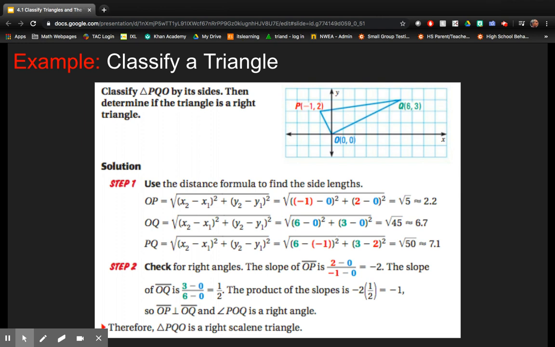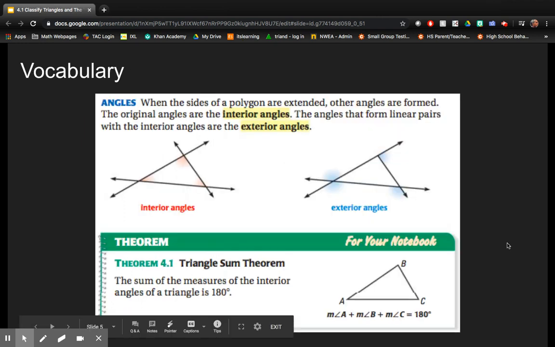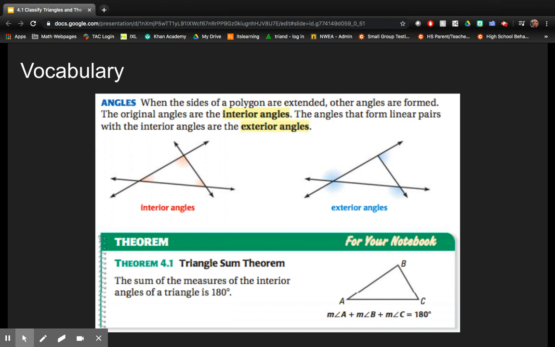Therefore, triangle PQO is a right scalene triangle. We generally classify triangles by both their side and their angle names. The next thing we want to look at is the angles of a triangle. When we look inside the triangle, there are 3 interior angles.